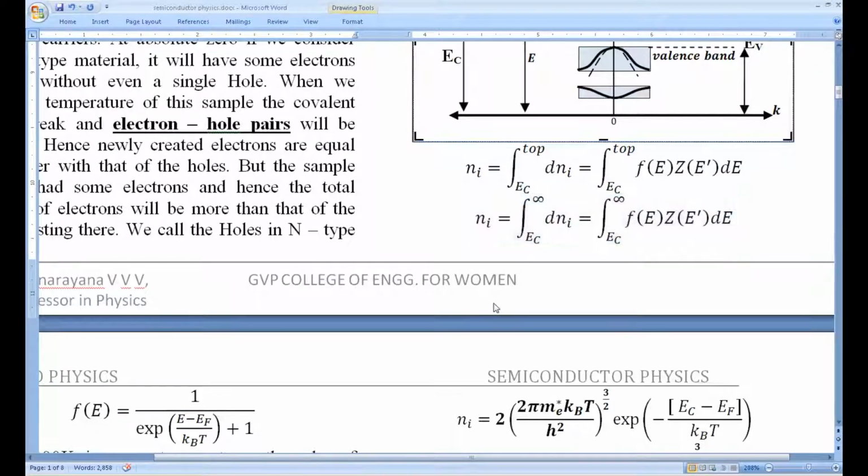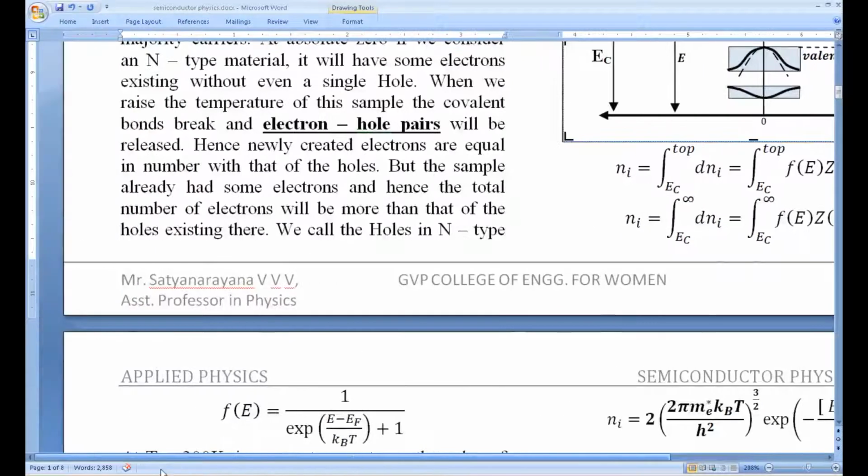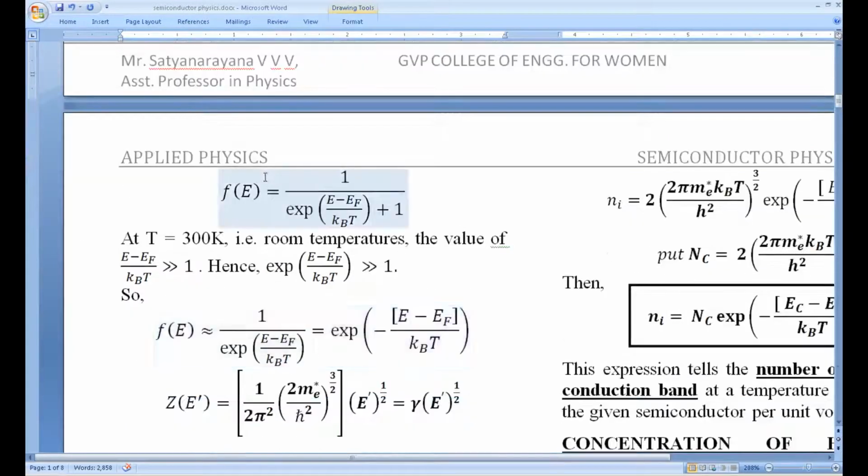Now let's come back to the substitution. Here we are going to do that. You can see this f of E, we have substituted as 1 by exponential of E minus EF by kBT plus 1. This is the Fermi function. If you calculate the value at room temperature, meaning 300 Kelvin, we know the Boltzmann constant kB is 1.38 into 10 power minus 23 joule per Kelvin.